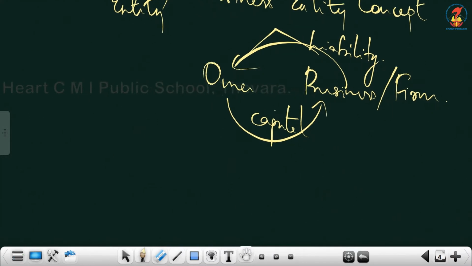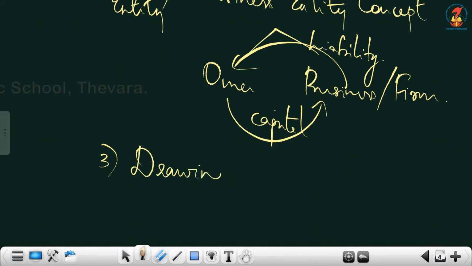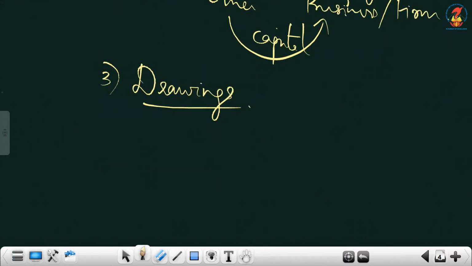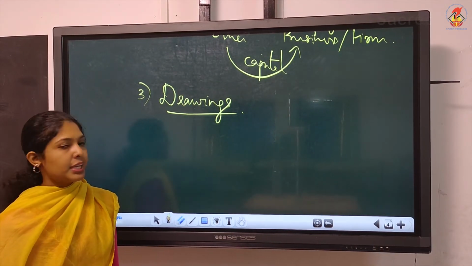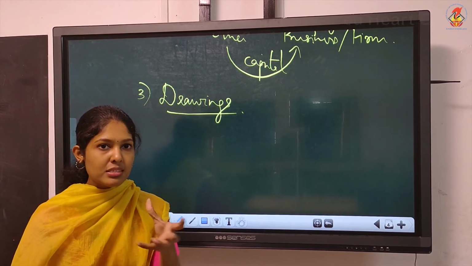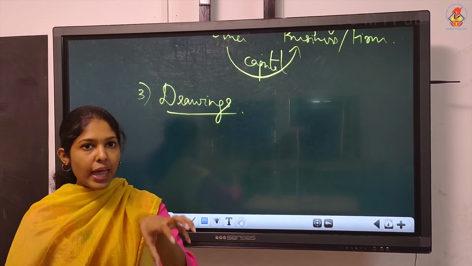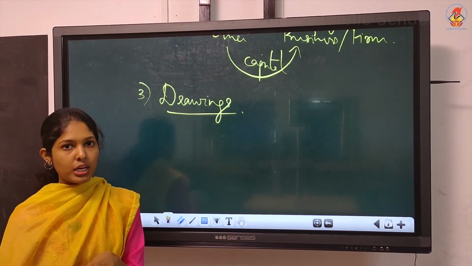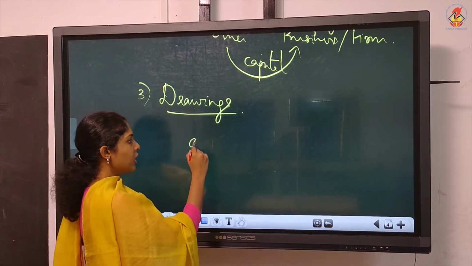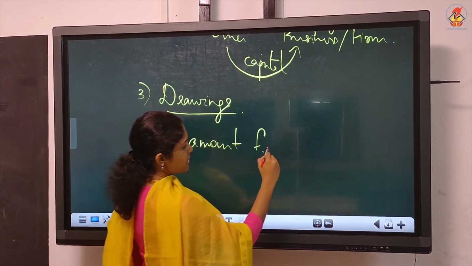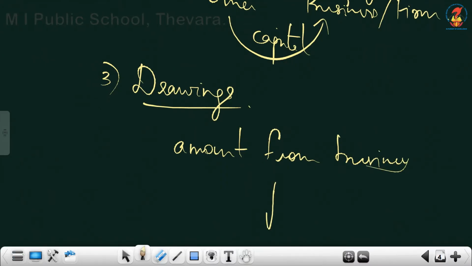Then third one, we'll discuss drawings. We'll be using all these terms when we start problems. So you must be thorough with these theory portions. Yes, drawings means something withdrawn, isn't it? So the amount withdrawn by the owner for his personal use is called drawings. Amount withdrawn by the owner from where? From the business for his personal use. Personal use, that term is very important.